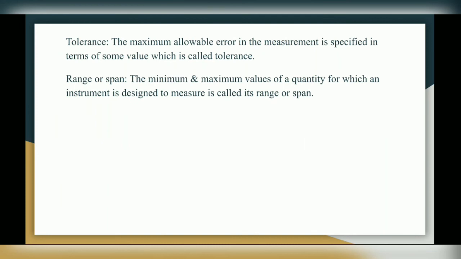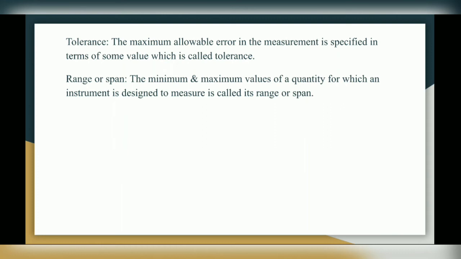The maximum allowable error in the measurement is specified in terms of some value which is called tolerance. So tolerance is the maximum allowable limit. Tolerance is defined in plus or minus values.